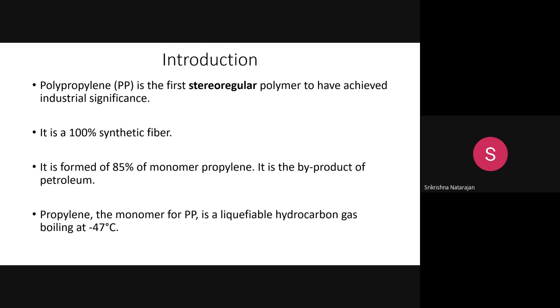It is formed of 85% of the monomer propylene, which is a byproduct of petroleum. It's a hydrocarbon. And the propylene, which is the monomer, is a liquefiable hydrocarbon gas, and it boils at minus 47 degrees centigrade.